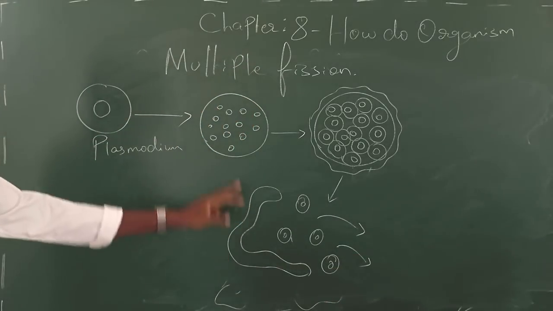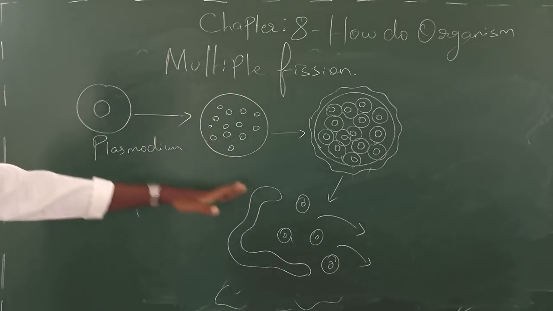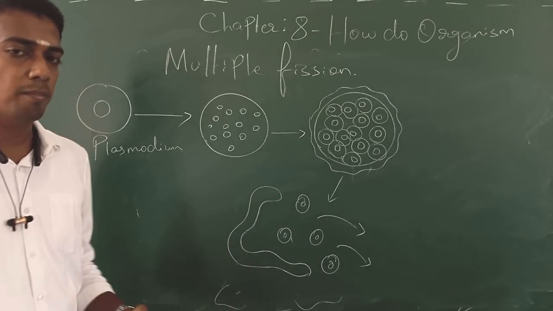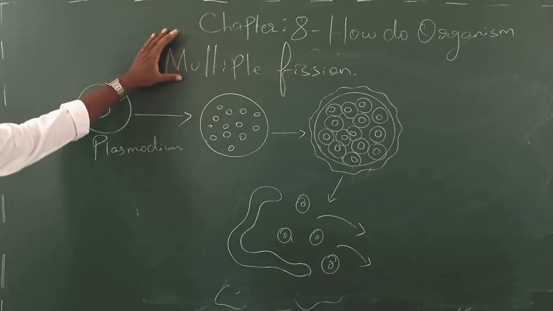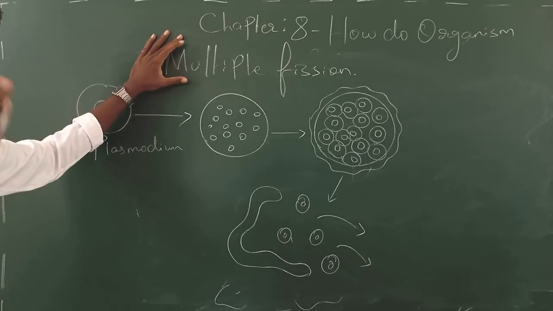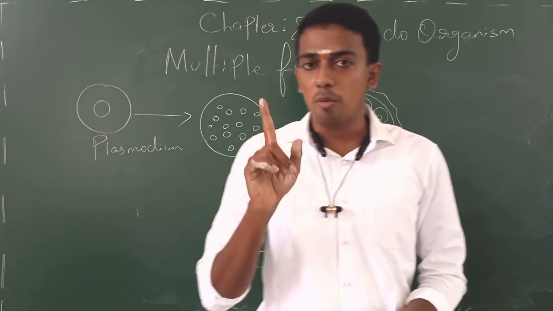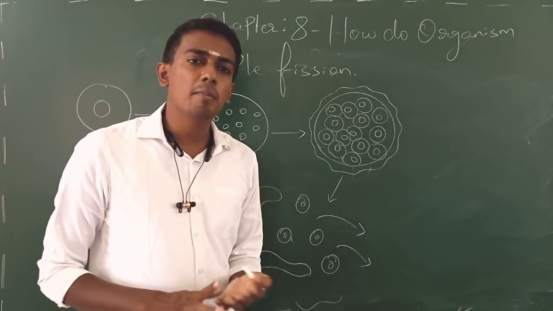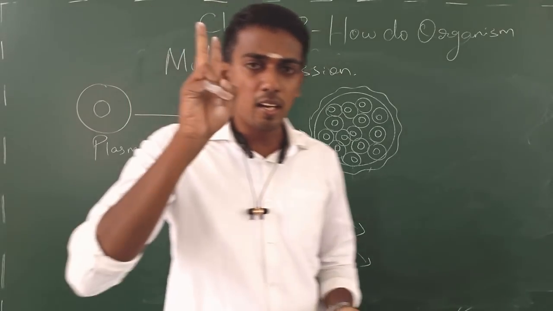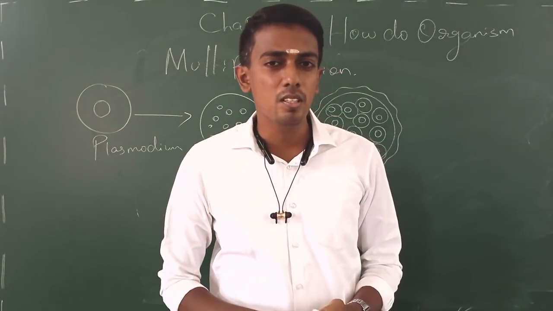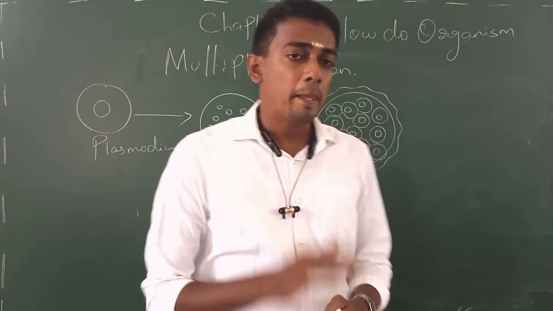So now as a result of the fission process, the organisms produced are more in number. Again telling you, fission is of two types based on how many daughter cells are produced in every fission process. Number one, if the number of cells produced as a result of fission is exactly 2, then that fission is binary fission.